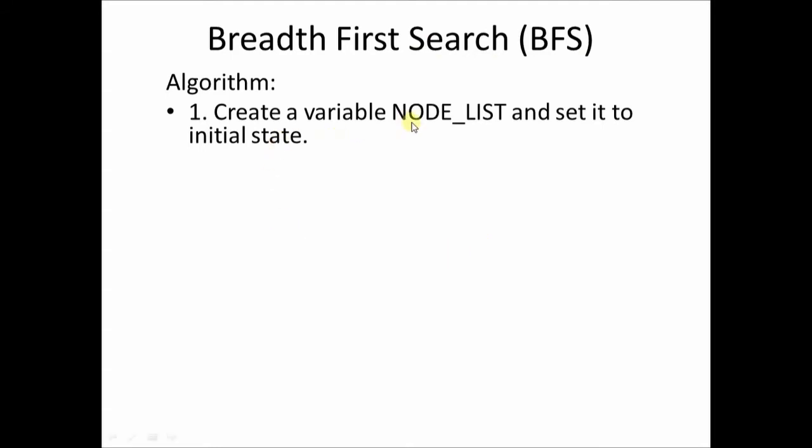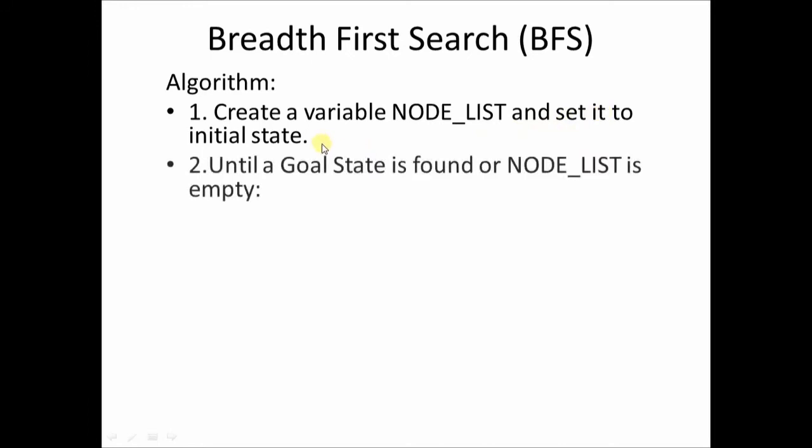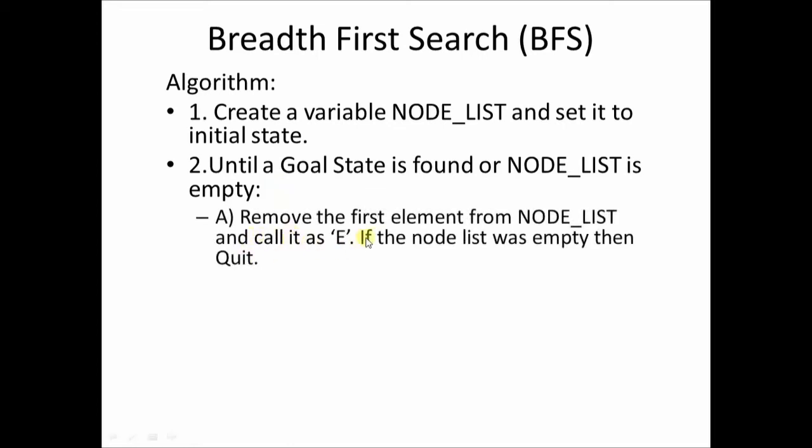We create a variable called node list and set it to the initial state. Until a goal state is found or until the node list is empty, we repeat the following procedure. First, we remove the first element from the node list and call it E. If the node list was already empty, then we quit.